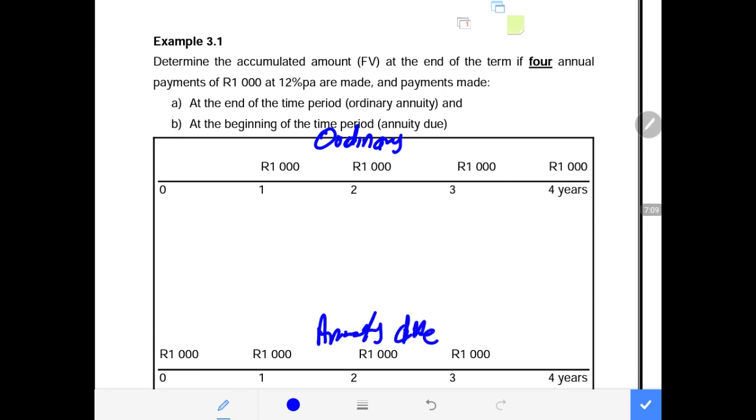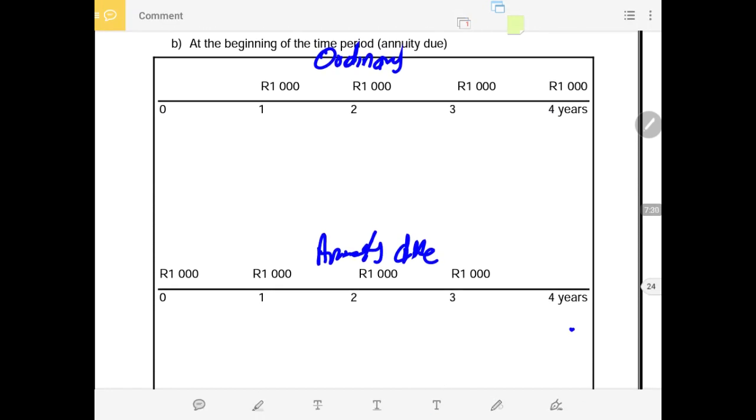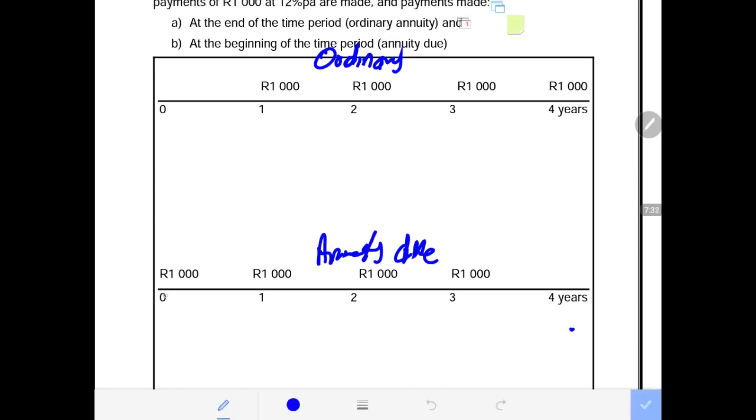Why am I saying that? Because the payments here are made at the end of the year, if it's a year or a month, but this is in years. This is 0, the beginning of the year. This is at the end of year 1, end of year 2, end of year 3, end of year 4. However, when you look at the second scenario, we have an annuity due, where the payment takes place at the beginning of the year and also at the beginning of the following year. Please take note of that.